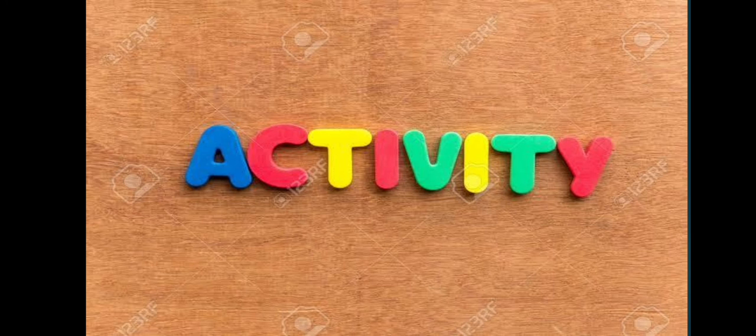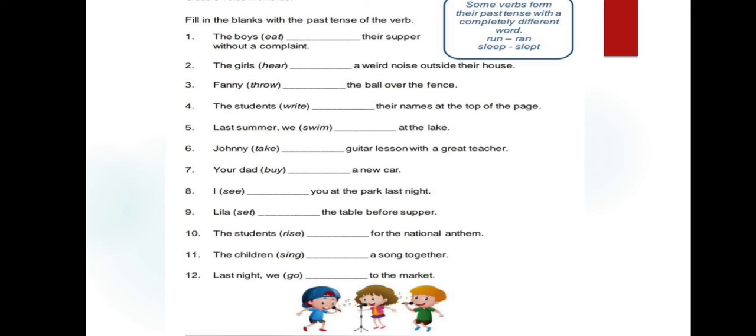Now students, it's time for an activity. You have to do this activity in your rough copy. In this activity, you have to fill in the blanks with the past tense of the verb. First, the boys dashed their supper without a complaint. Second, the girls dashed a weird noise outside their house.